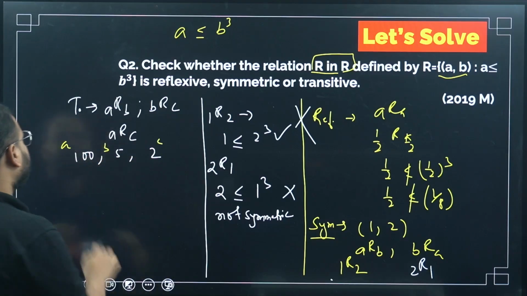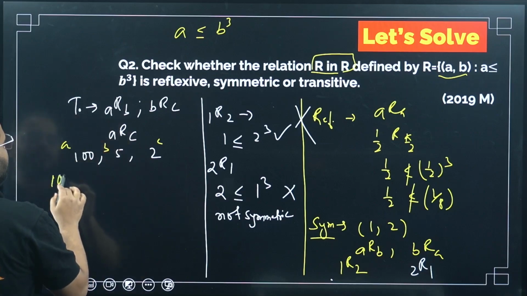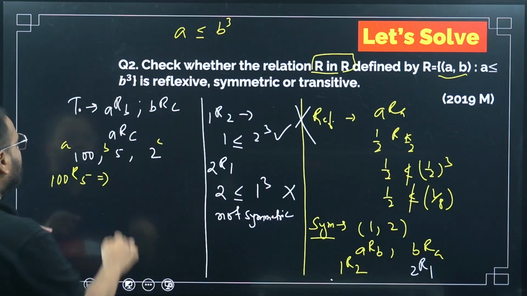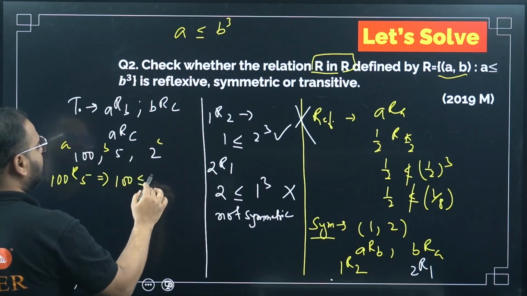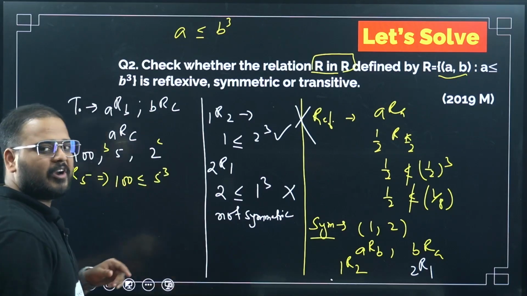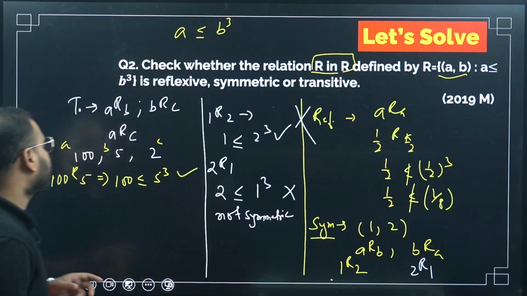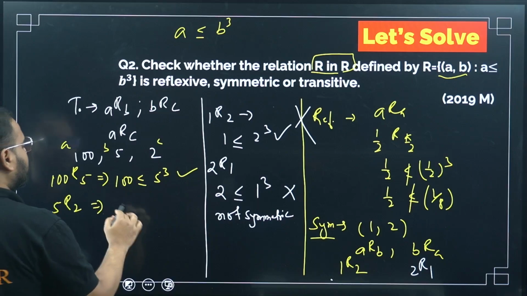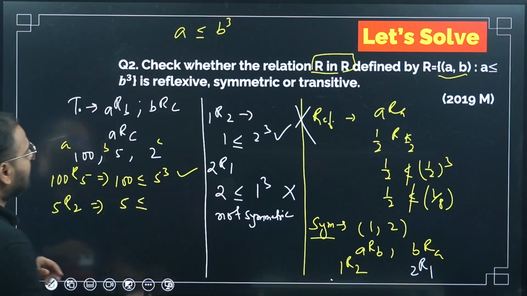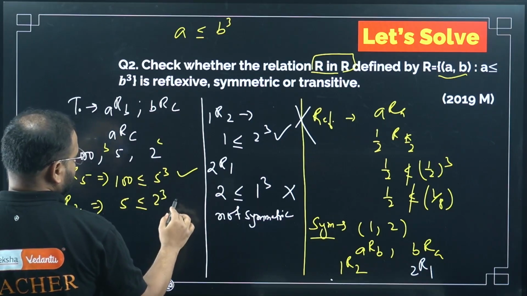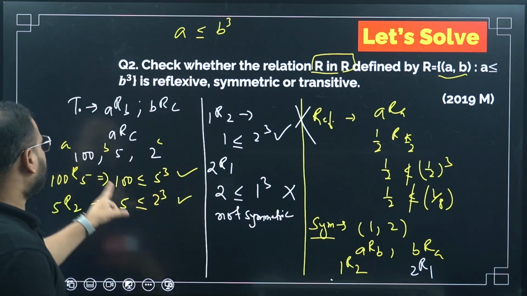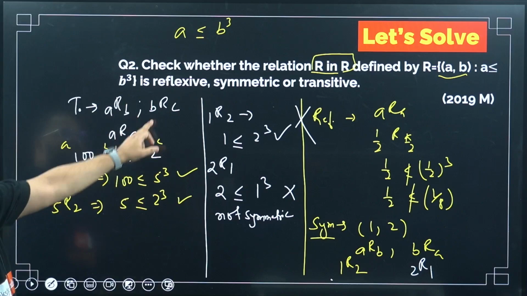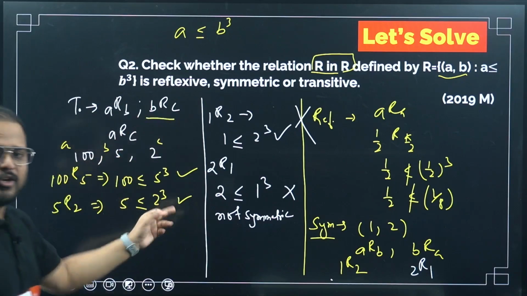First check for ARB. If I take ARB, it will be 100 R 5. Is it true? 100 is less than or equal to 5 cube. 5 cube is how much? 125. Correct. Check the other one, 5R2. 5 is less than or equal to 2 cube, which is 8. Correct. Now BRC, 5R2, I am writing. So 5 is less than 2 cube, which is 8.